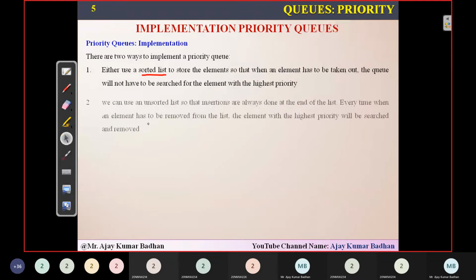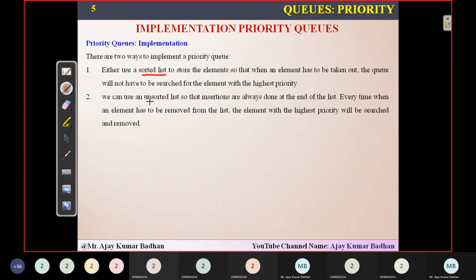The other method is to use an unsorted list. This time we use an unsorted list, but whenever you want to delete an element, you have to look for the highest priority. I think you can understand. This is something like 5, 7, 1, 2, 3. Let us suppose this has the highest priority, with positions 0, 1, 2, 3. Let me write it here neatly.